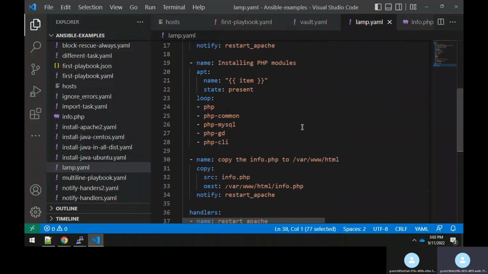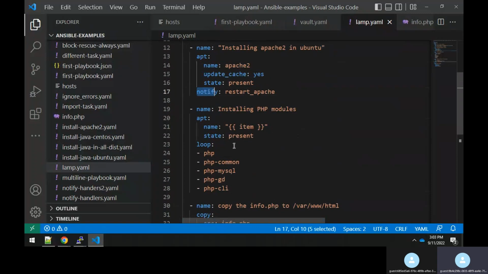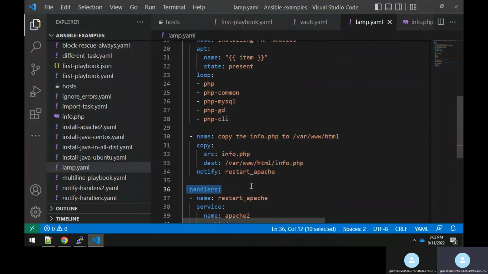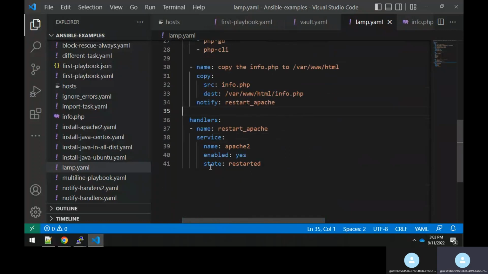But later we optimized it. How? We used notify as well as a handler. As I said in the earlier session, using notify and a handler has a greater advantage than calling the service module directly. By using handlers, you avoid recalling it if there is no code change. Assume there are no changes to this copy module, meaning the info.php file in this path has not changed. When you're copying a module, it verifies whether this file already exists.